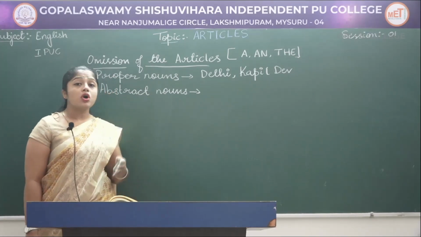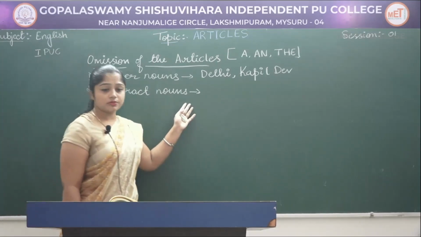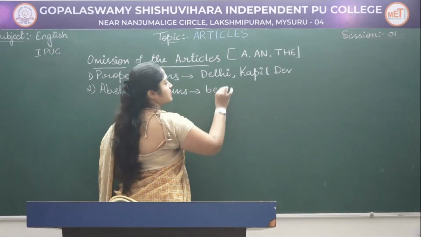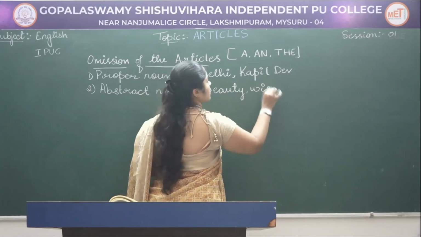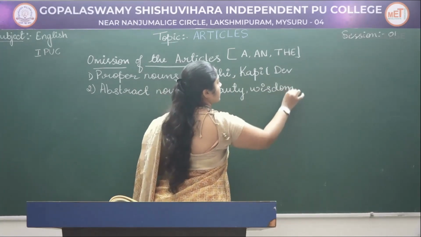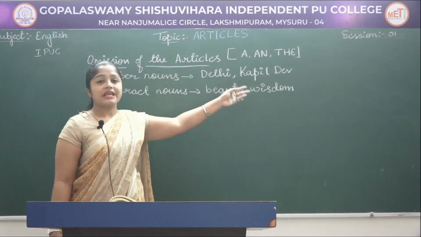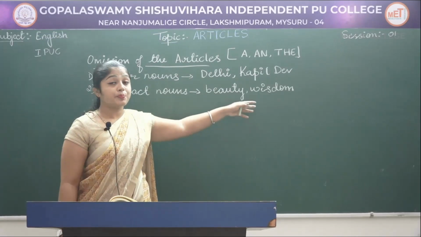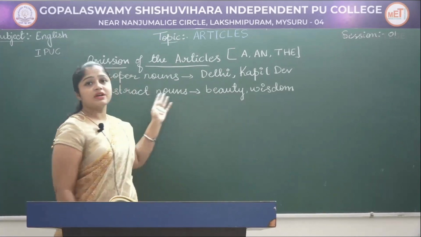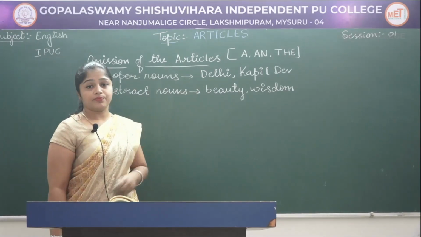So we should avoid using articles before abstract nouns. Examples are beauty, wisdom, talent, courage, bravery or pain.